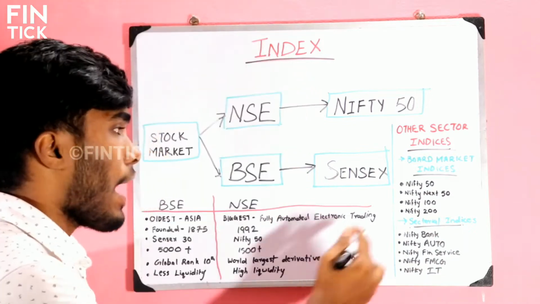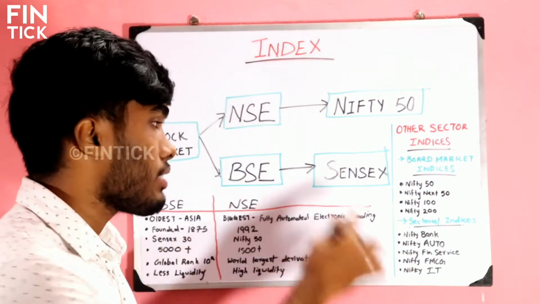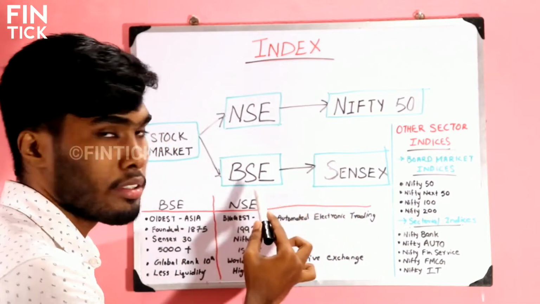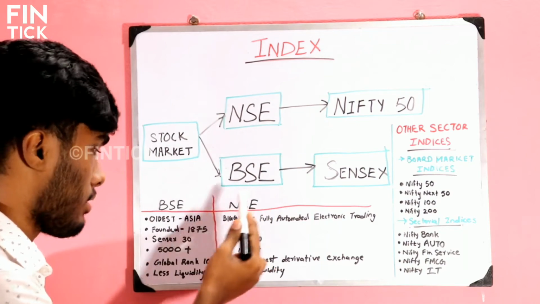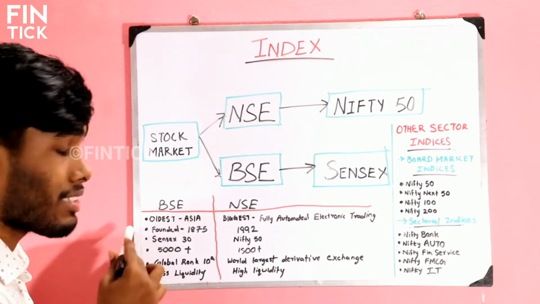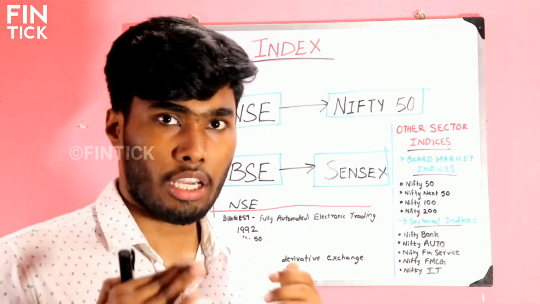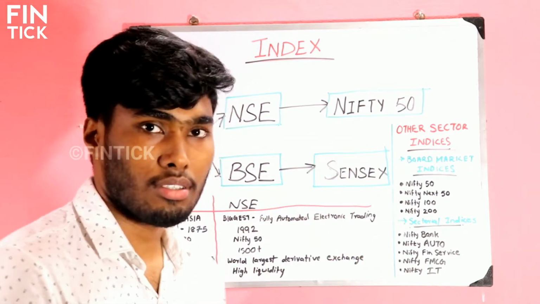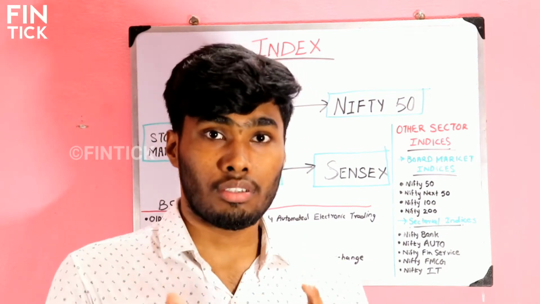That's it. And let's talk about the SENSEX, the index of BSE, in a short time. The SENSEX is the index of BSE, and the SENSEX tracks the first 30 companies of BSE. That's why I have written here SENSEX 30. SENSEX tracks the performance of the first 30 companies. So when we look into the SENSEX, we get the overall picture of the first 30 companies that are listed in